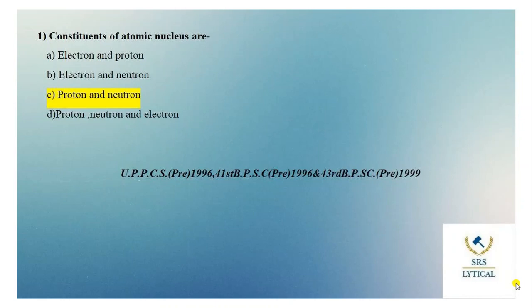The constituents of an atom are protons, neutrons and electrons. The protons and neutrons, which are called nucleons, are found in the nucleus of atoms. The nucleus of an atom is surrounded by electrons. Next question.